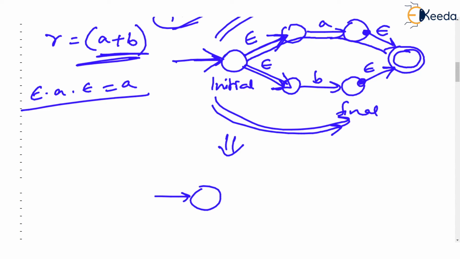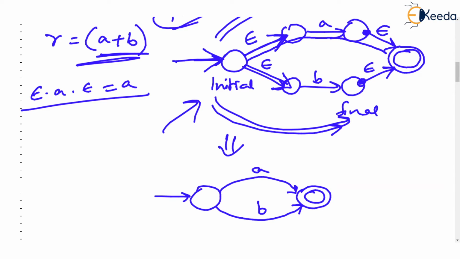You can draw it as the initial state taking us to the final state directly using A, or the initial state taking us to the final state using B. Look at this and look at this. You will easily say that the bottom FA is much more readable and easy to draw. But then why are we learning this?